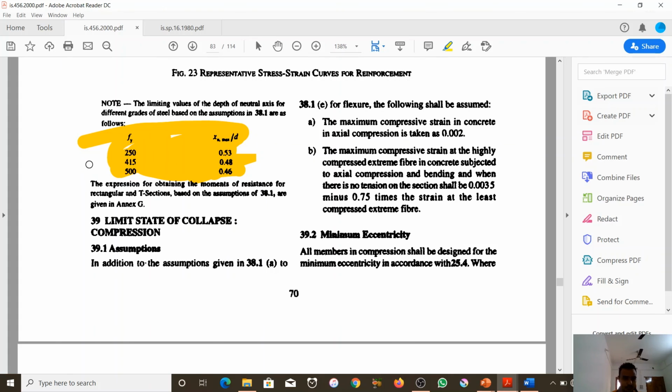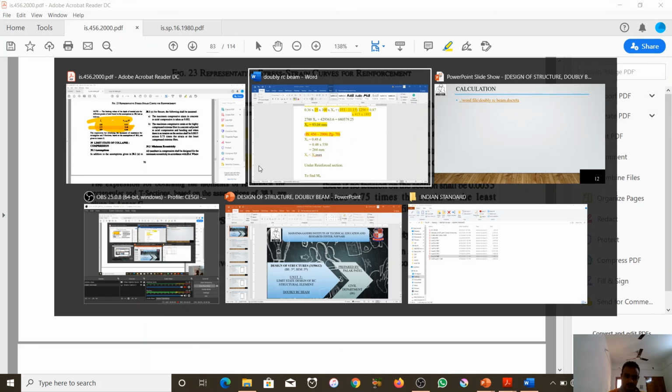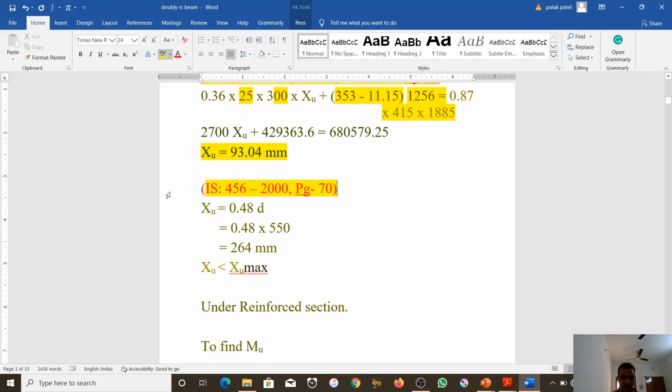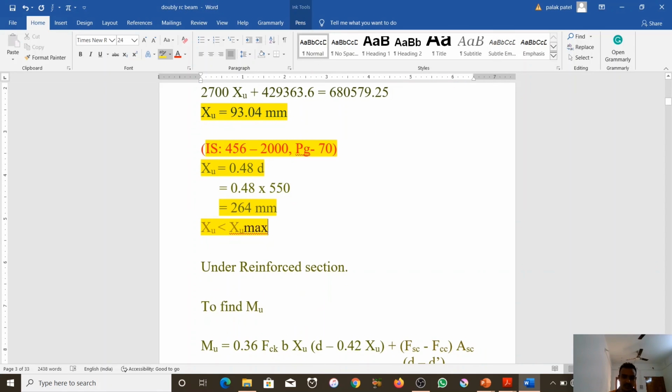Fy is 415, so xu max is 0.48 into d. Here d is the effective depth. Providing the effective depth value, we got xu max 264 mm. So xu is lesser than xu max, so our beam is an under-reinforced section.